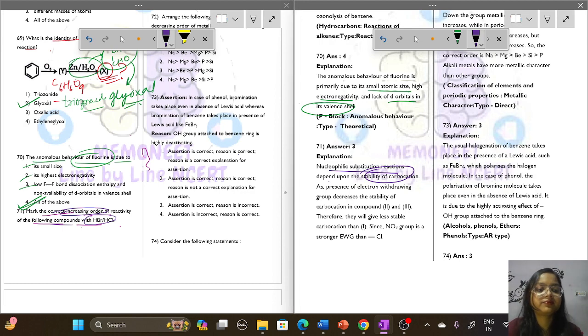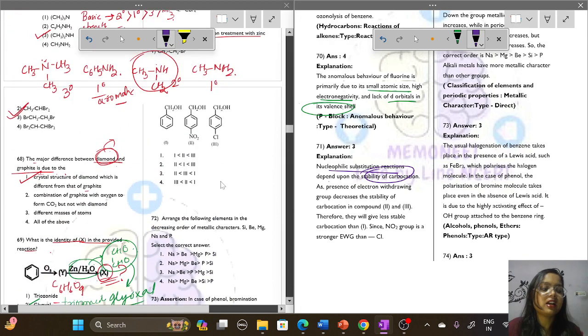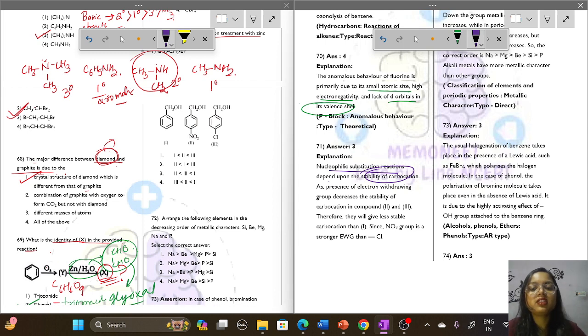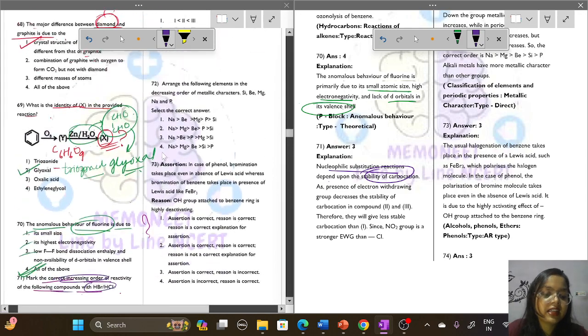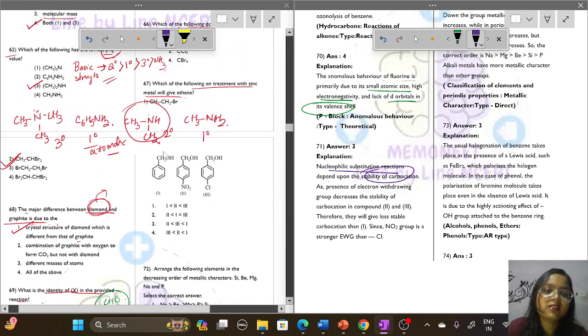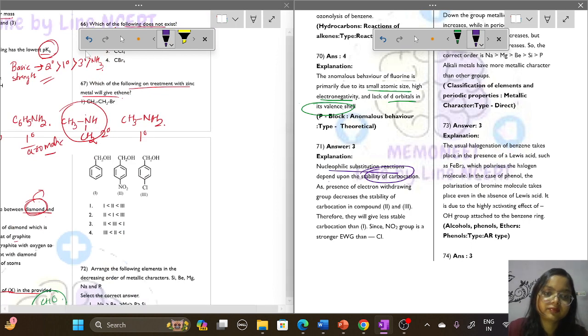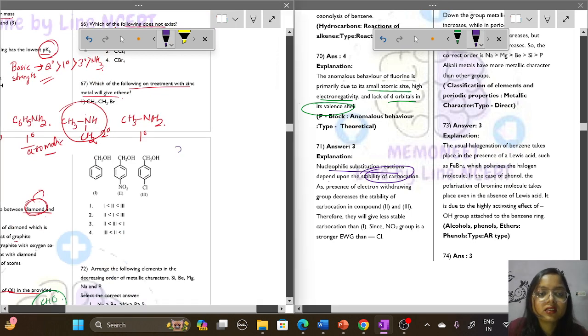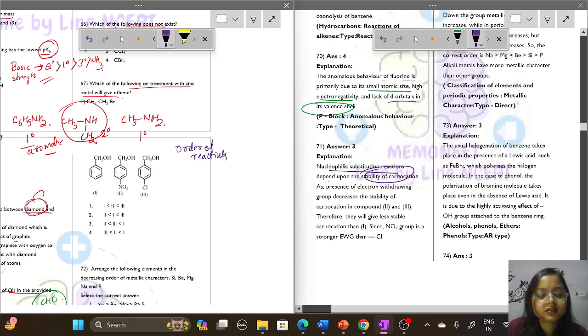Okay, let's see the options first. These three are the options and we have to find out the reactivity towards HBr. So for the order of reactivity with HBr, we have to look at the stability of the carbocation.